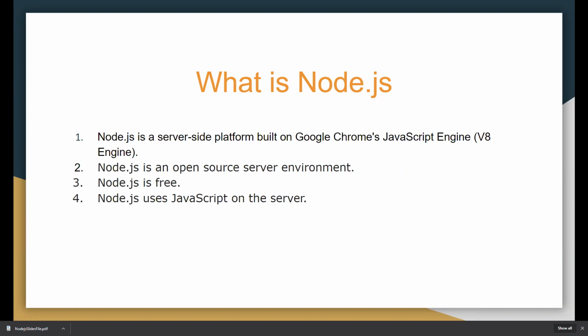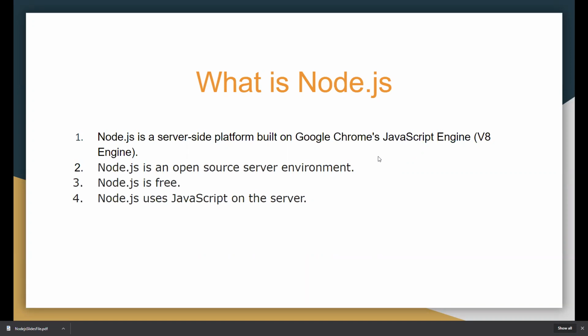If you want to learn, modify, or enhance the source code of Node.js, we can do it. So this is the benefit of open source, and it's free. We don't have to pay anything for using Node.js.